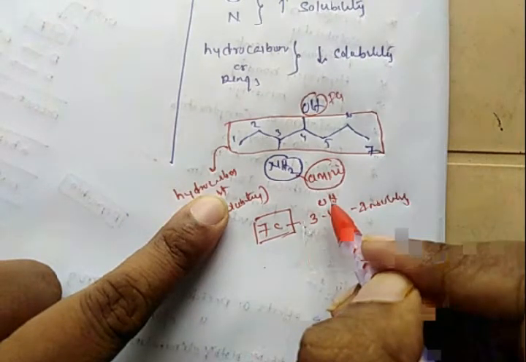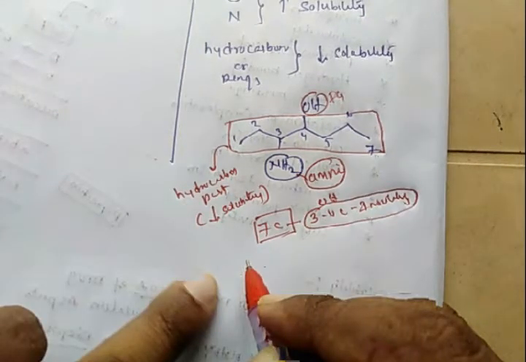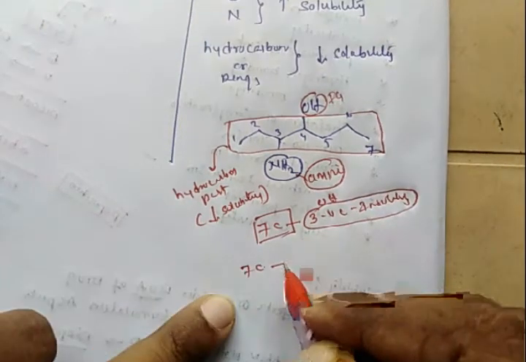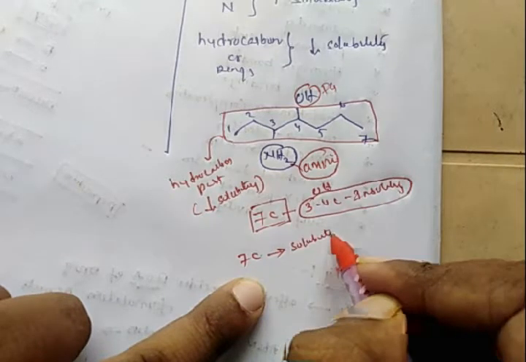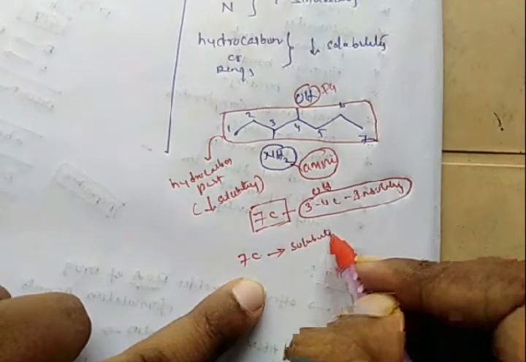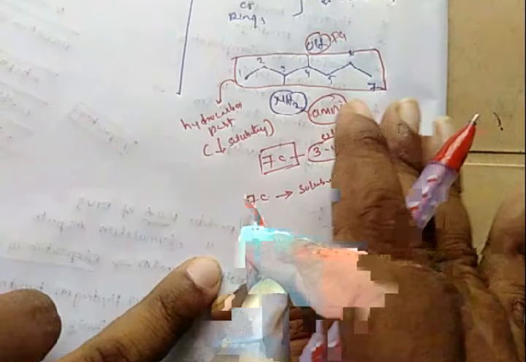So there are 7 carbon atoms, and in this example the solubility is very low. Whenever an OH group is introduced, it cancels the solubility decreasing nature of 3 to 4 carbons.